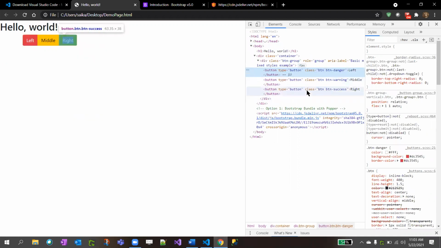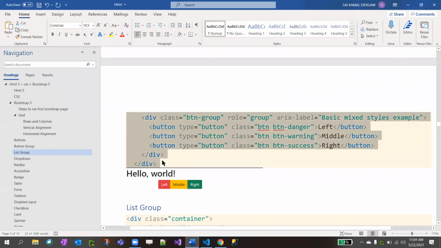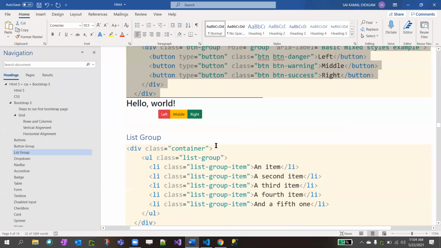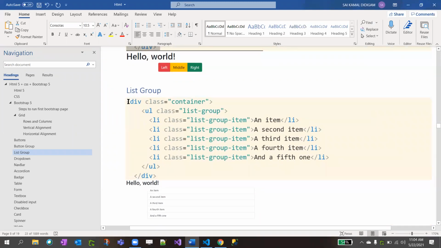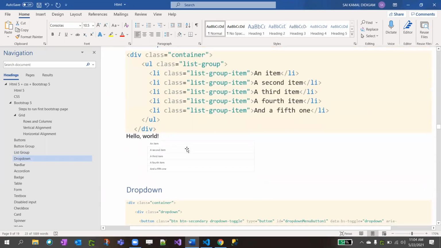Button danger, middle, you know. Inside the button, we are giving three different texts. It's awesome, right? It's hard for us to build that kind of buttons, but Bootstrap made our life easier, right? So list group. List means what? List of all your text, right?